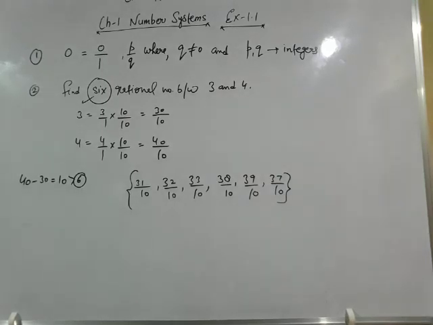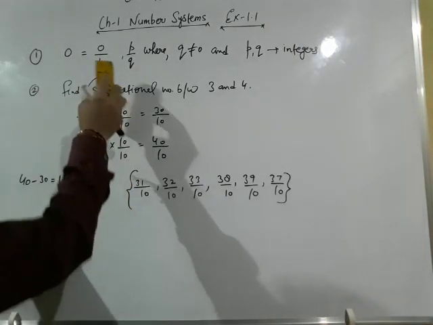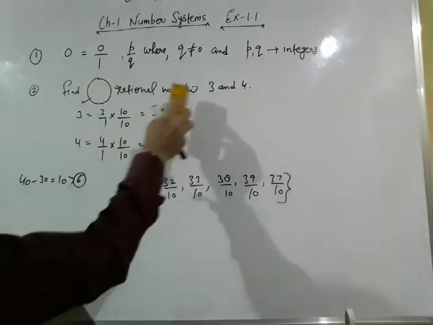Now next question is question number 3. Find 5 rational numbers between 3 by 5.